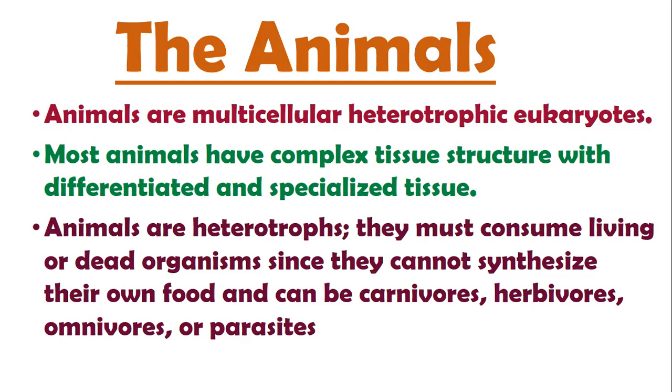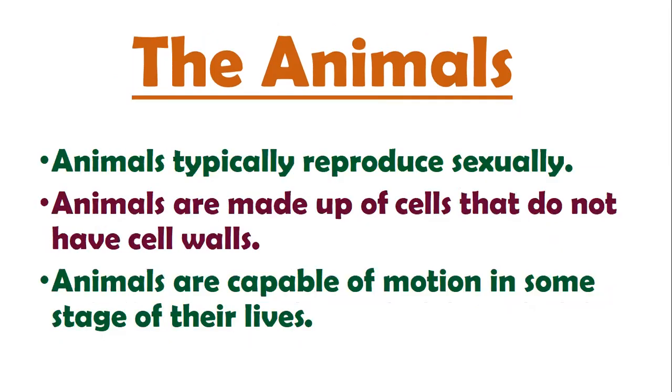We will discuss this later in the lecture: what is the meaning of having complex tissue structure and specialized tissues? Then animals typically reproduce sexually. Most, in fact all of the animals can reproduce sexually, along with some of the groups that have asexual reproduction methods too, but all of them reproduce sexually.